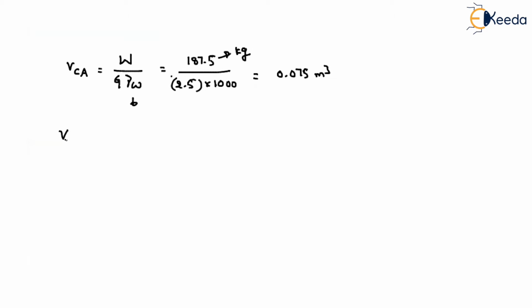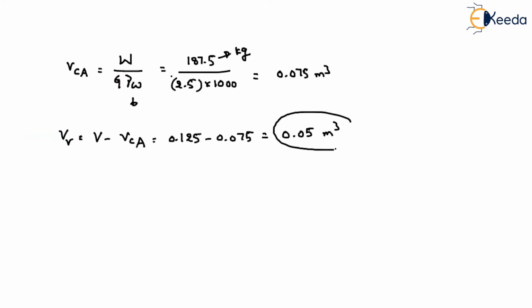Out of the total volume, what about the volume of the voids? That is the total volume minus the volume of the coarse aggregate, isn't it? So 0.125 minus 0.075 equals 0.05 meter cube. Wherever there are voids, they have a space of 0.05 meter cube.